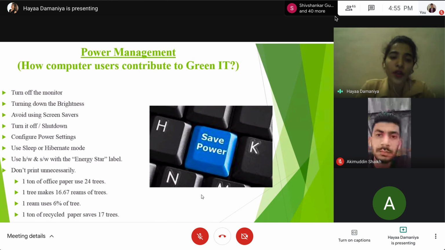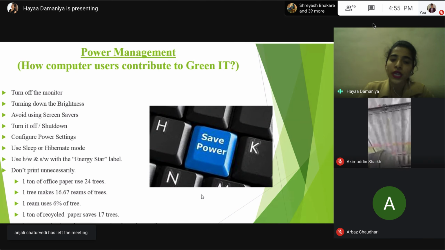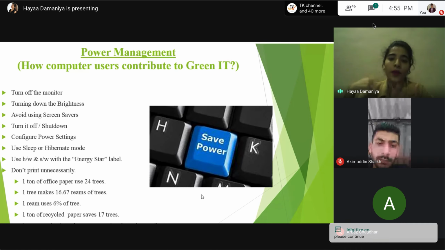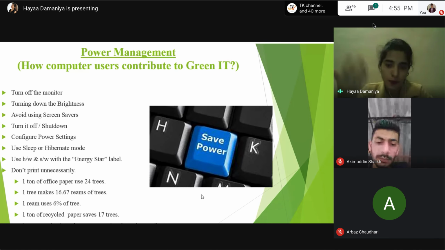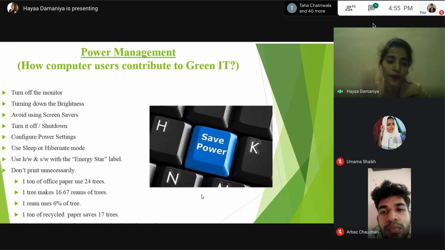Okay. Use sleep or hibernate mode. The hibernate mode means the computer will be idle for an extended period of time. So it will save your energy and work by copying your data to a reserved area of the hard drive and then completely turning off your computer. So when you power back on, your data will appear on your screen just as you left it.